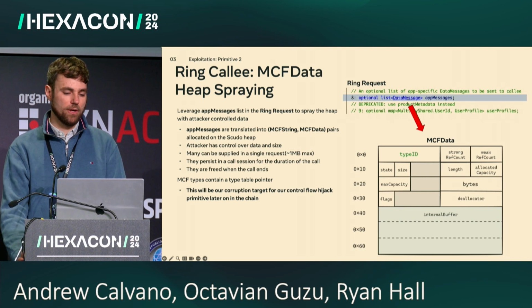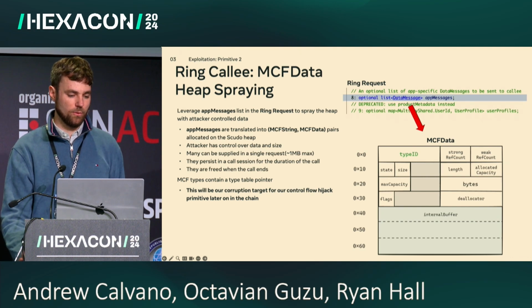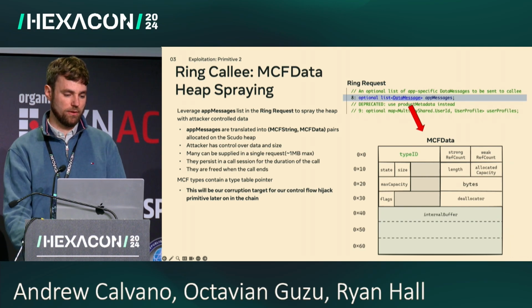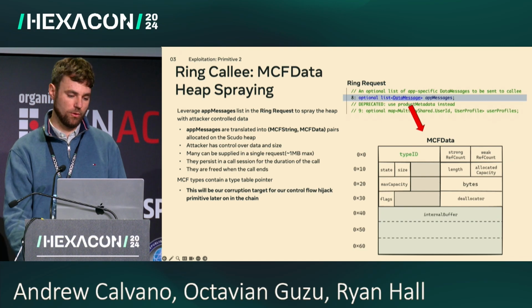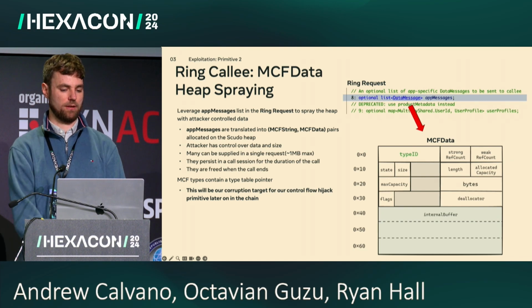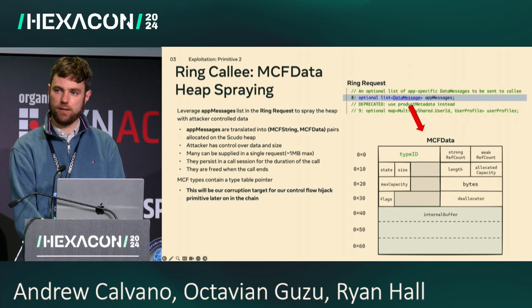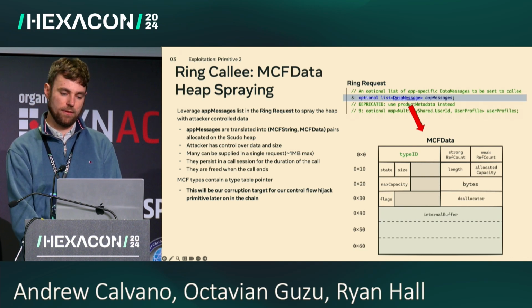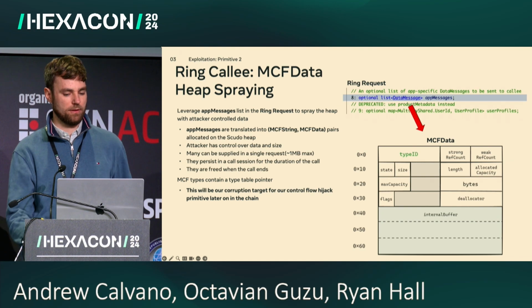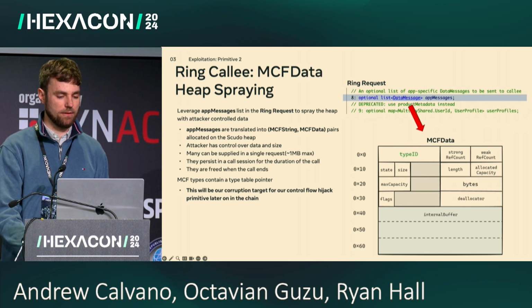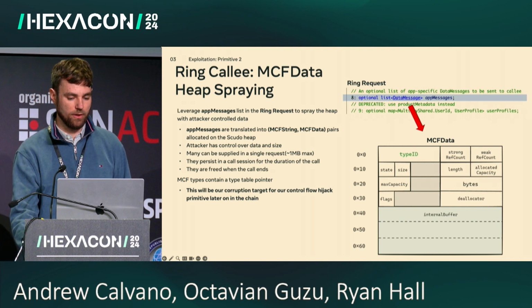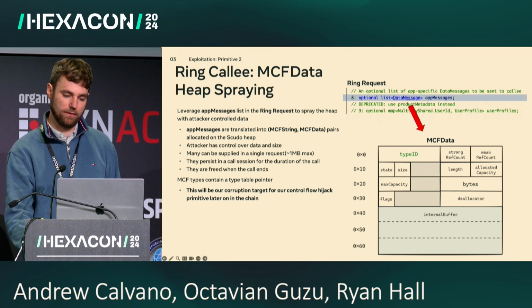So the memory corruption vulnerability that we eventually want to use to hijack control flow is a relative out-of-bounds write. So we wanted to find some objects on the heap that we could target for overriding and control flow hijack. And it turns out that that same ring request message that we used for caller ID spoofing is also useful for this purpose. The ring request contains this app messages array, which is an array of data messages. And each data message gets deserialized into one of these MCF data objects.